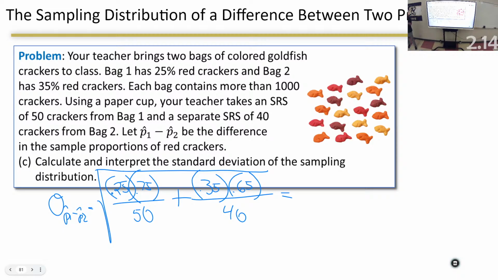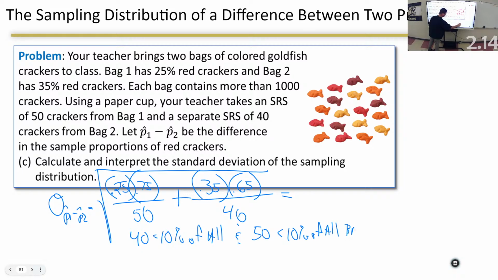Enter. But not before I say that 50 is less than 10% of all bags in bag 1, and 40 is less than 10% of all bags in bag 2.